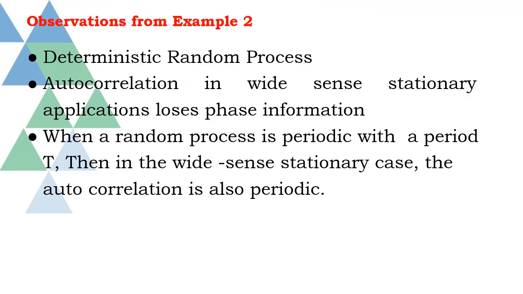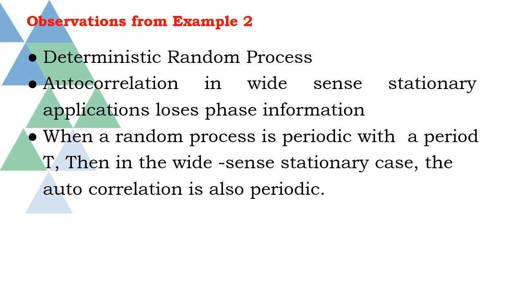We make some observations using the previous example. The first one, for a sample function, if the phase information theta is known, then the sample function itself is known for all time. A random process having this feature is called a deterministic random process. Second one, we see that the autocorrelation function contains no information about the phase theta.